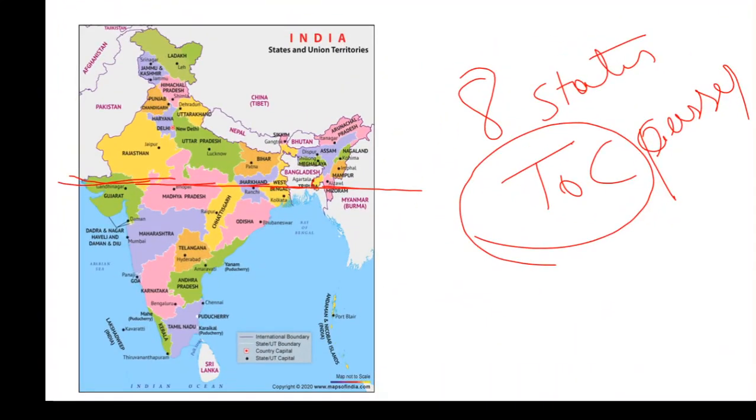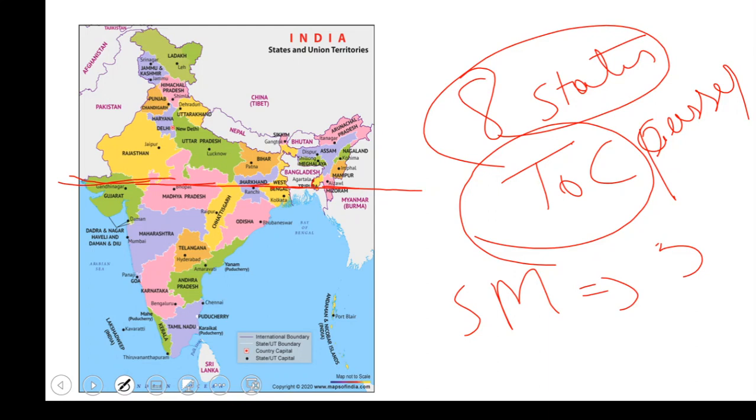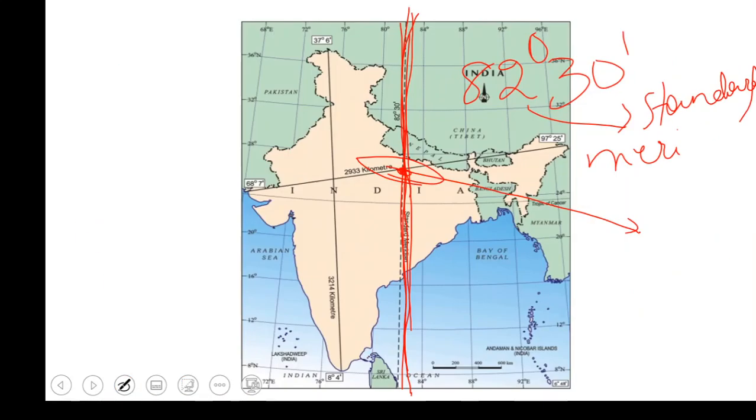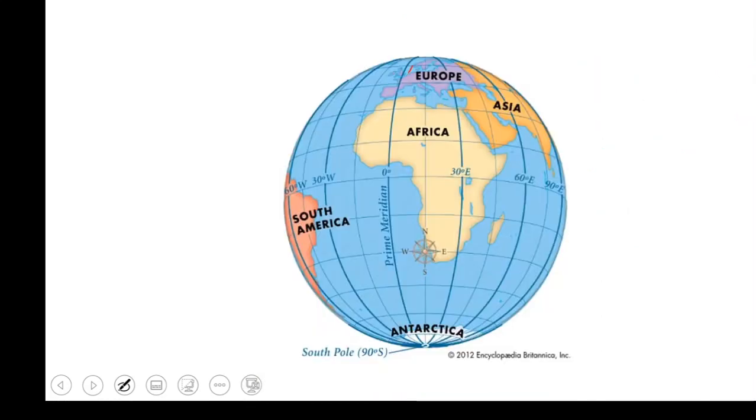If we talk about the Tropic of Cancer, it will be passing through 8 states, and if we talk about the standard meridian, it will be passing through 5 states. So it will be Gujarat, Rajasthan, Madhya Pradesh, Chhattisgarh, Jharkhand, West Bengal, Tripura, and Mizoram. Done? Chalo, that's done. And here, if you can see, this is the prime meridian, which is dividing our globe into 2 halves.